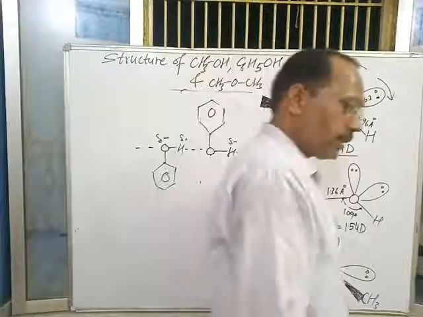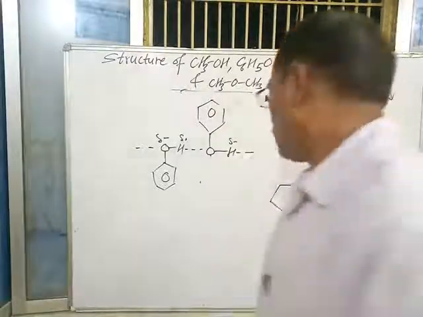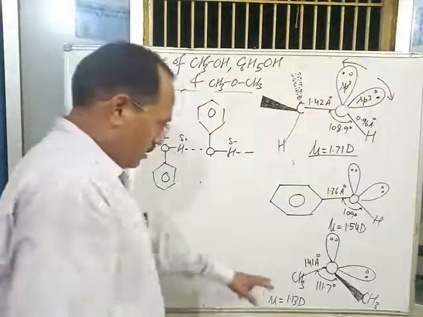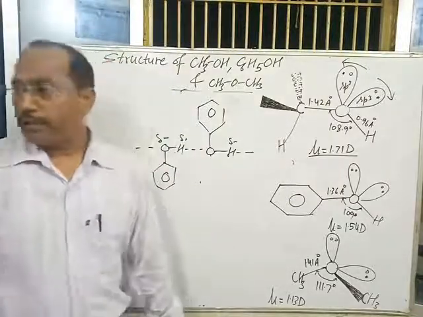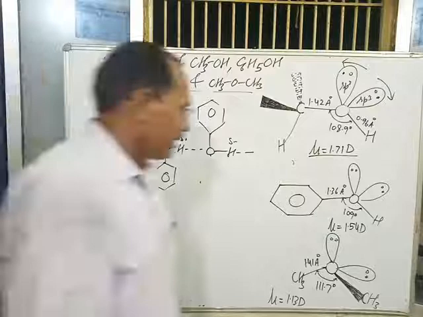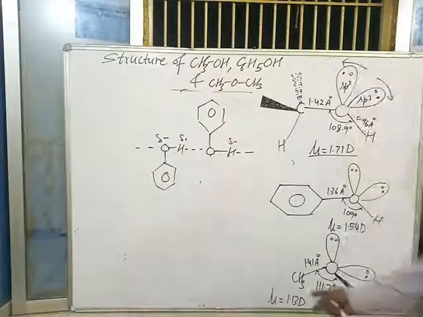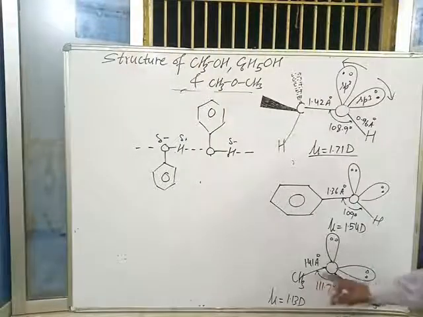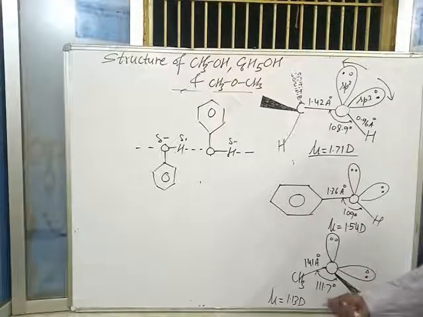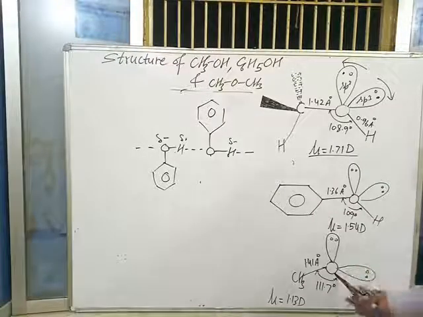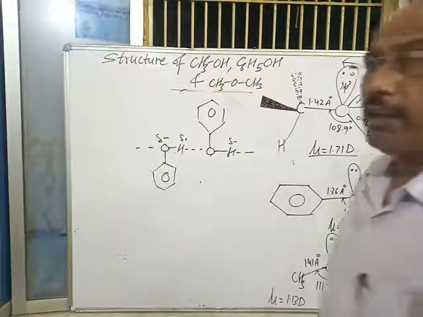But in case of ethers, between two ether molecules, hydrogen bonding is not possible, and the carbon, oxygen, carbon bond angle is greater than the normal sp3 bond angle.